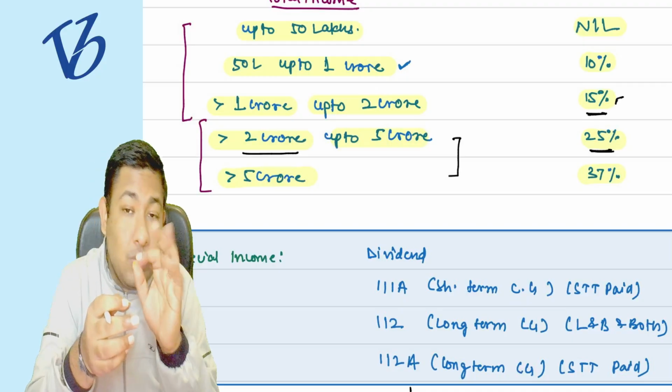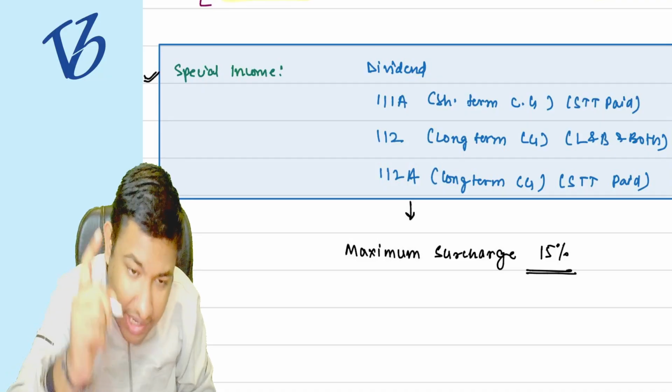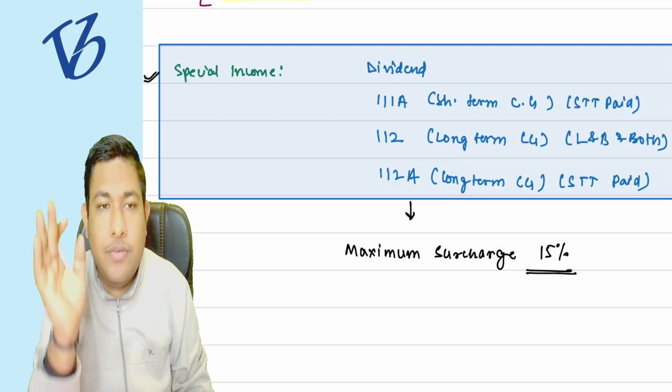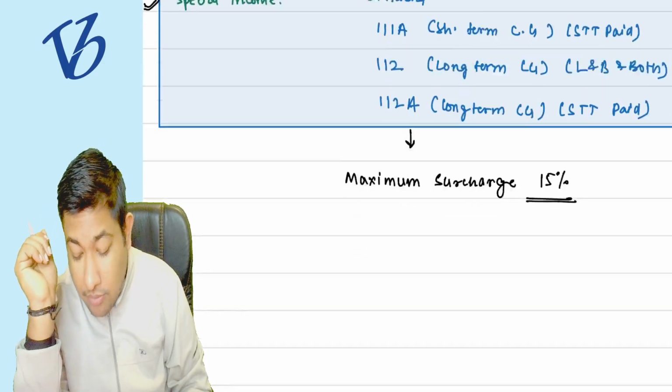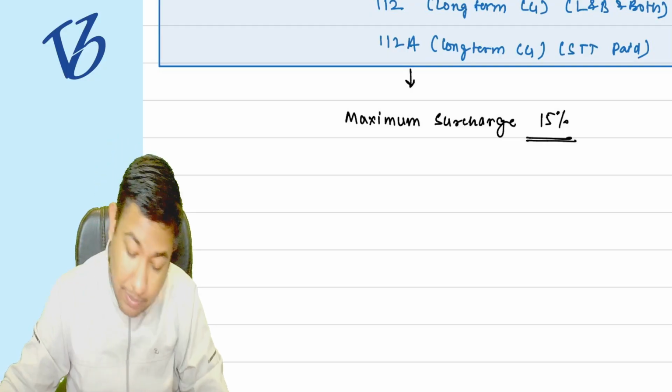Okay, but there is a twist. The twist is that the surcharge on the special income can never exceed 15%. Understood this particular point? So in that case, what we need to do is have the bifurcation. We need to have the bifurcation.